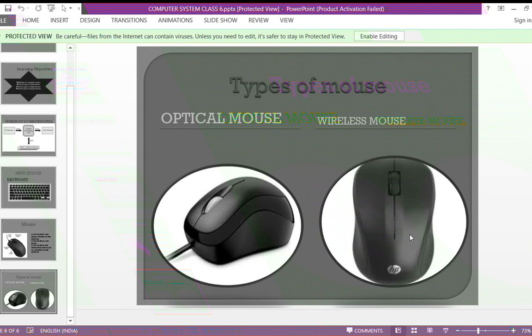Without wire also, this mouse will work. So you understood about the types of mouse? Yes, everyone understood? So how many buttons are there in your mouse? Three buttons. Can you tell me which are those?